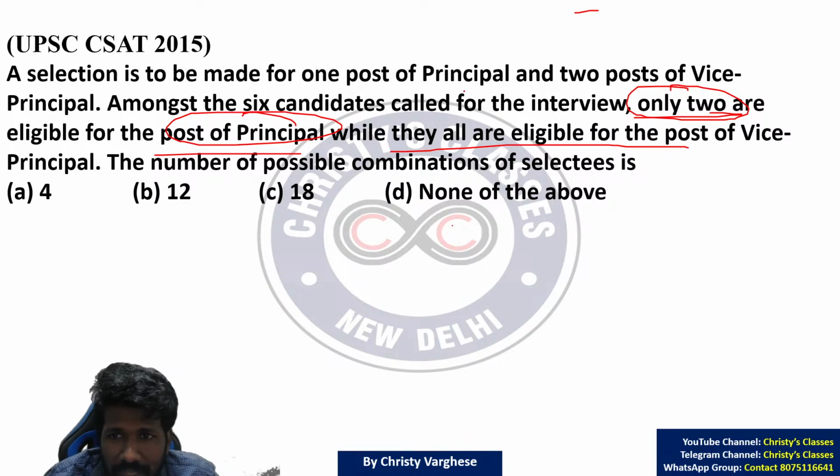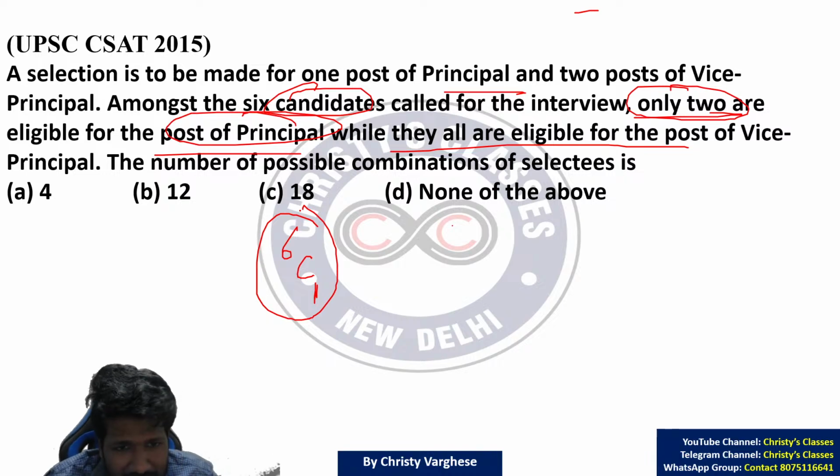how many principals are needed? Only 1 principal. Na? From how many people? Total how many people are there? 6 candidates. From 6 people to select 1 principal, 6C1 ways are there. 6C1 is the same as 6. NC1 is always N. So 6 ways you can select principals.